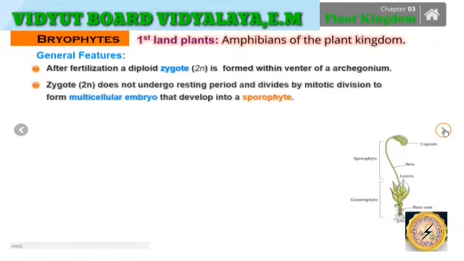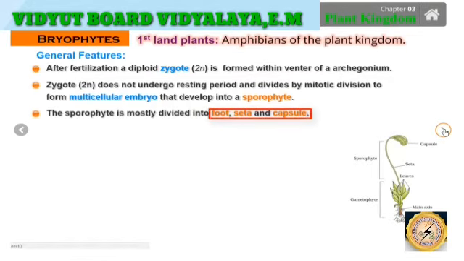Furthermore, the zygote, the 2N type, that is the diploid type, does not undergo a resting period and divides by mitotic division to form a multicellular embryo that develops into a sporophyte. So the gametophyte later forms the zygote, and that zygote further forms the embryo that later develops into the sporophyte. This sporophyte is mostly divided into three basic structures: the foot, the seta, and the capsule.